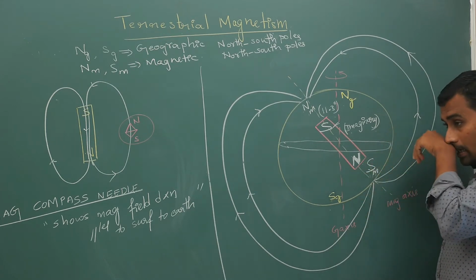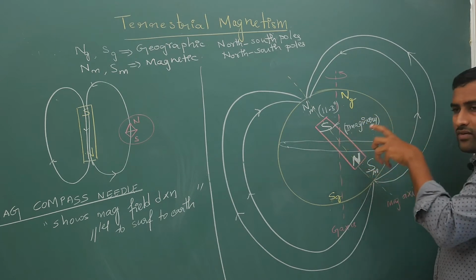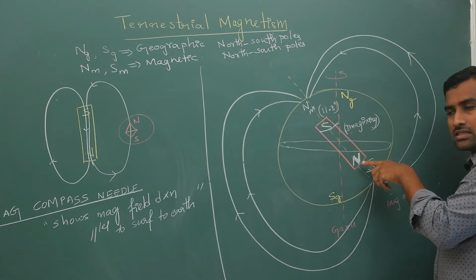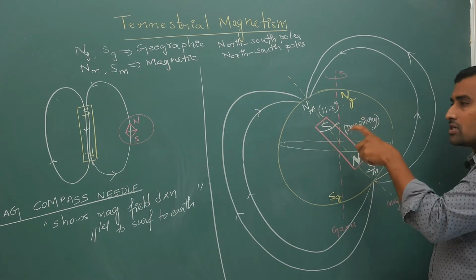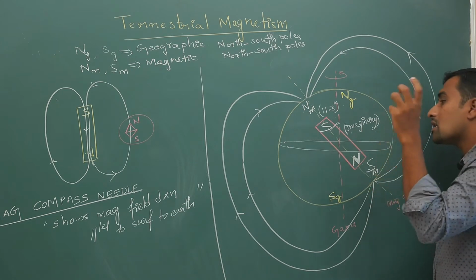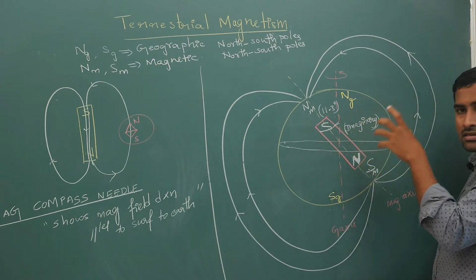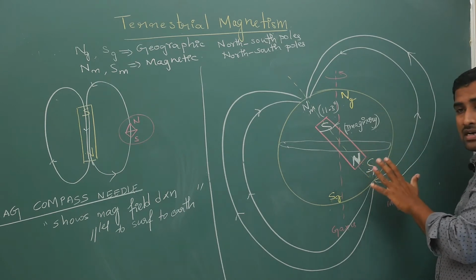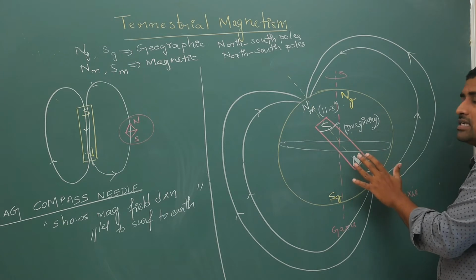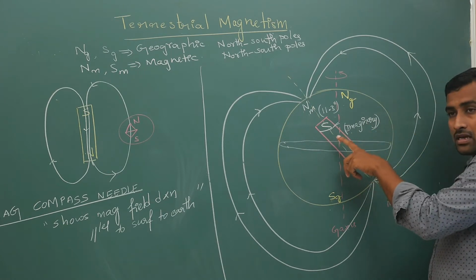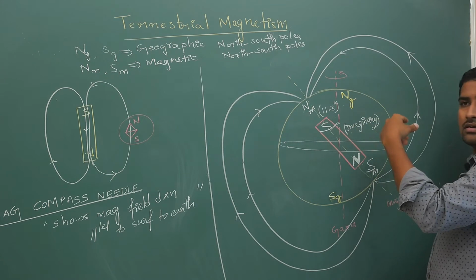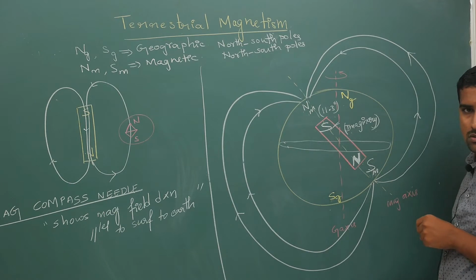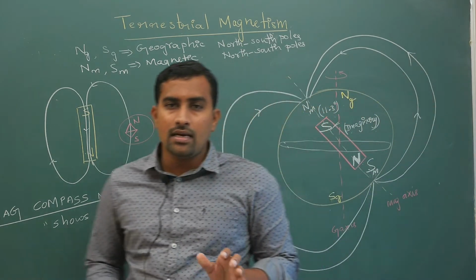Your Earth's magnet is imaginary. Why it comes I will tell you, but that magnet's magnetic field is inside Earth. We are assuming that because the field direction is like this, an imaginary magnet is present. Why it is the case I will try to justify, but remember that this is imaginary. We are keeping the South Pole at the top, close to the geographic North Pole, and the North Pole on the bottom, close to the geographic South Pole. This much if you understand, that is enough.